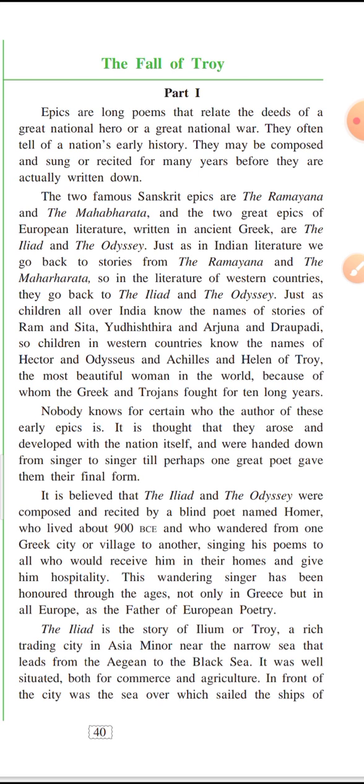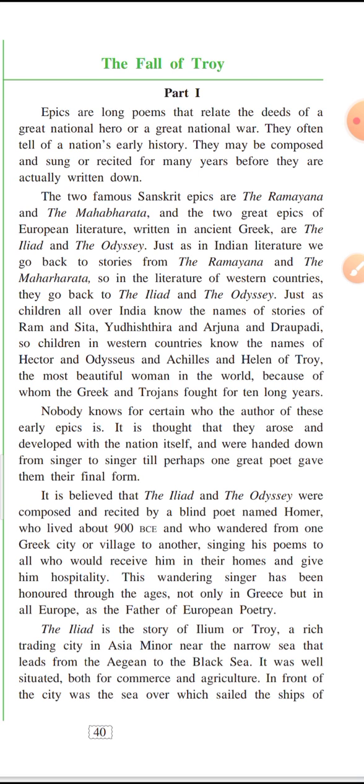The two famous Sanskrit epics are the Ramayana and the Mahabharata, and the two great epics of the European literature written in ancient Greek are the Iliad and the Odyssey.